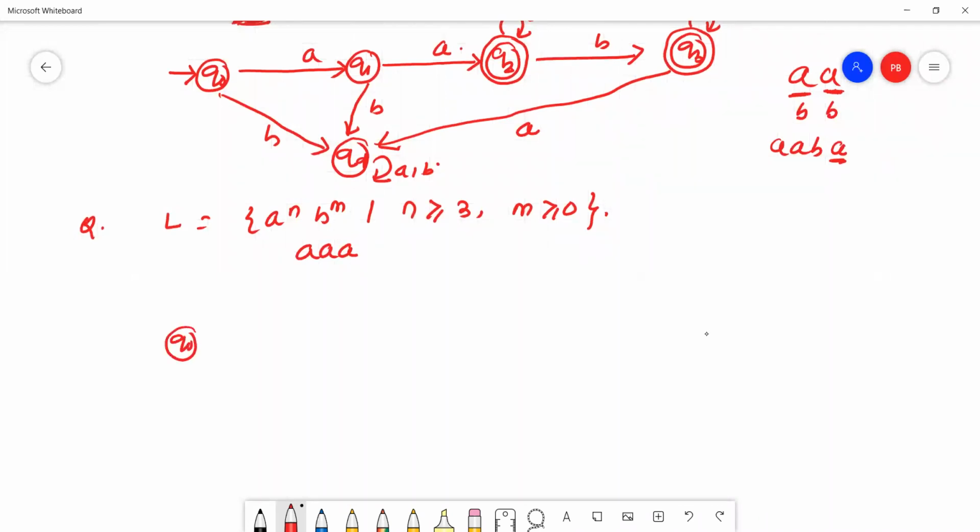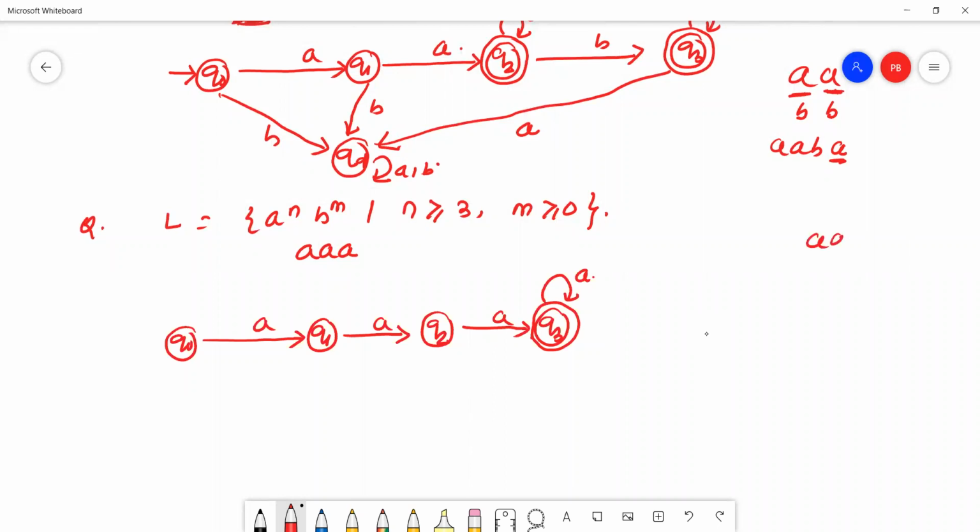Q0, Q1, Q2, Q3. The minimum string is A, A, A, and Q3 is also the final state. So A is a self-loop on Q3, because after the minimum 3 A's, 4A may come, then 5A may come, like this.